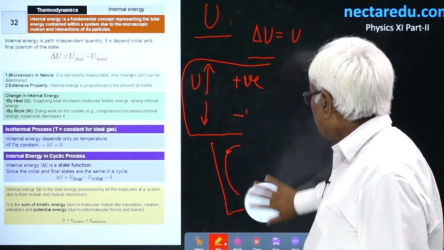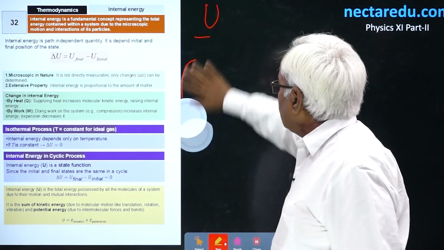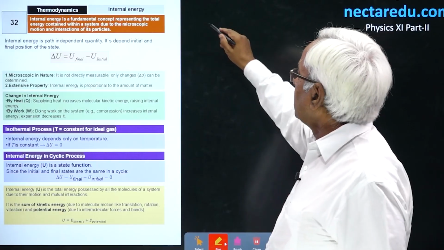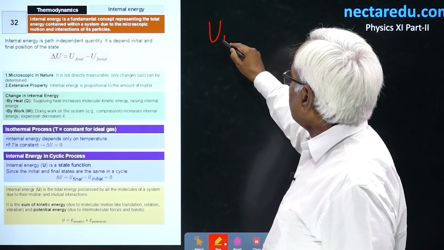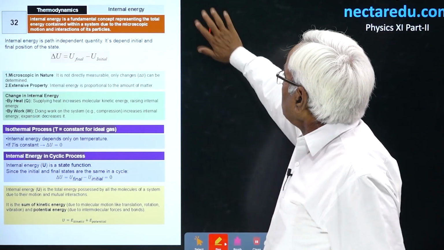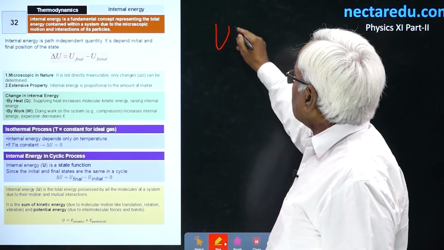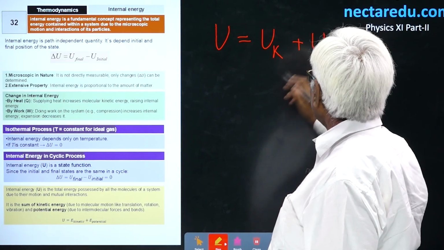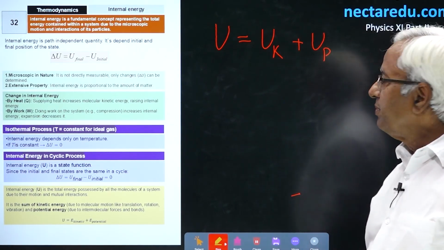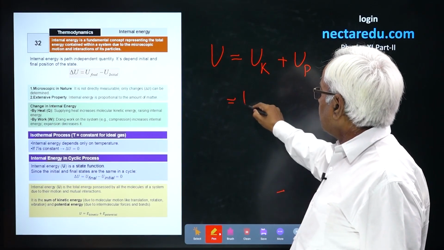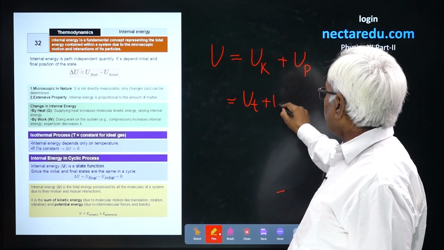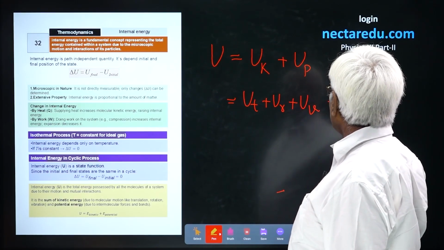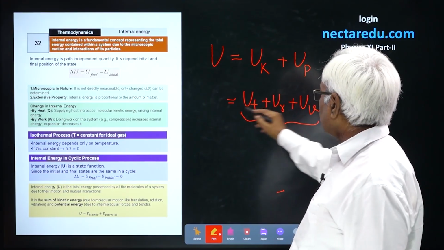Now, how many terms can it possess? Internal energy is because of the motion and also because of the interaction. So, internal energy could be of two types: kinetic because of motion and potential because of the interaction. When it comes to kinetic energy, motion could be of three types: translatory, rotational and vibrational, and potential energy is only one term.